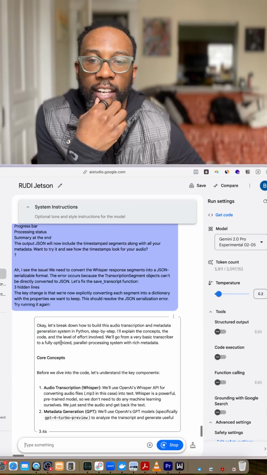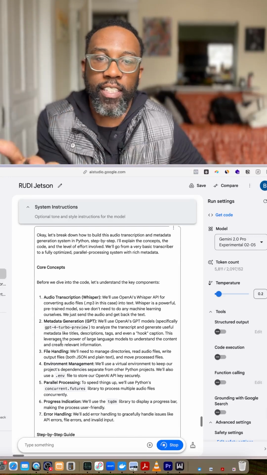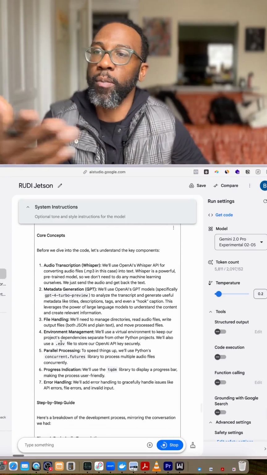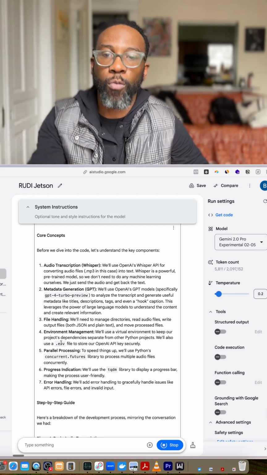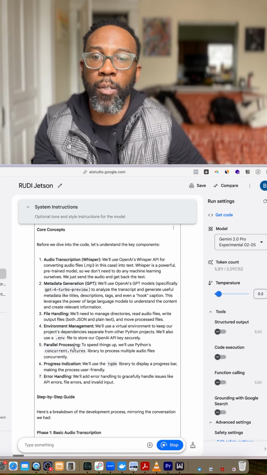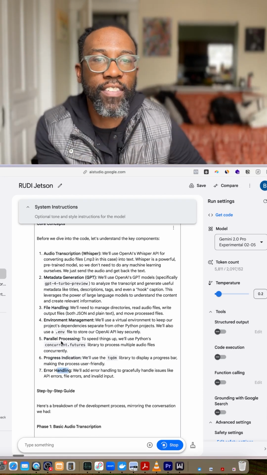Okay, let's break this down. Look, it gives me an entire breakdown of what I just did. You just got my entire chat history for Python on how to build a transcription service for your videos. We use Whisper, we use GPT, we have file handling, some environment management, parallel processing, a process indicator, and error handling. It's only 7 components.